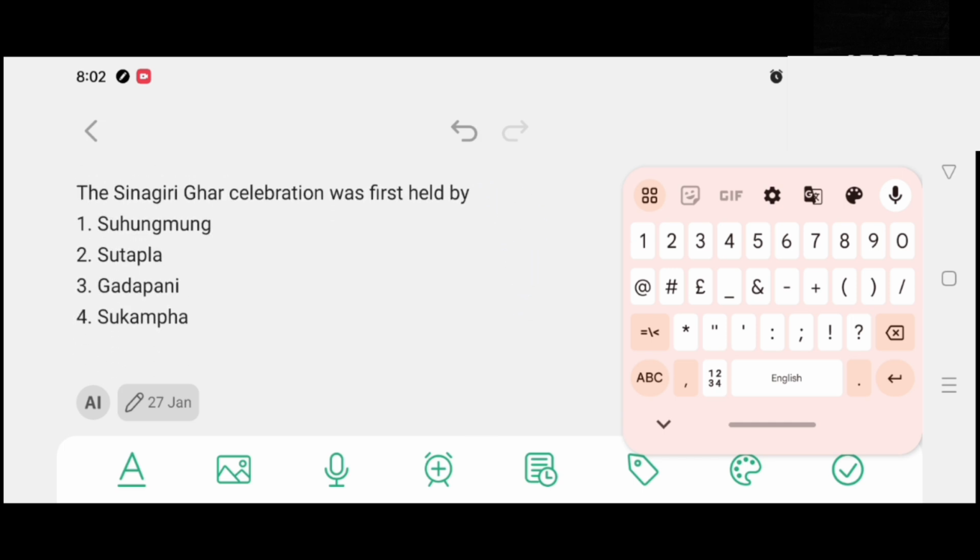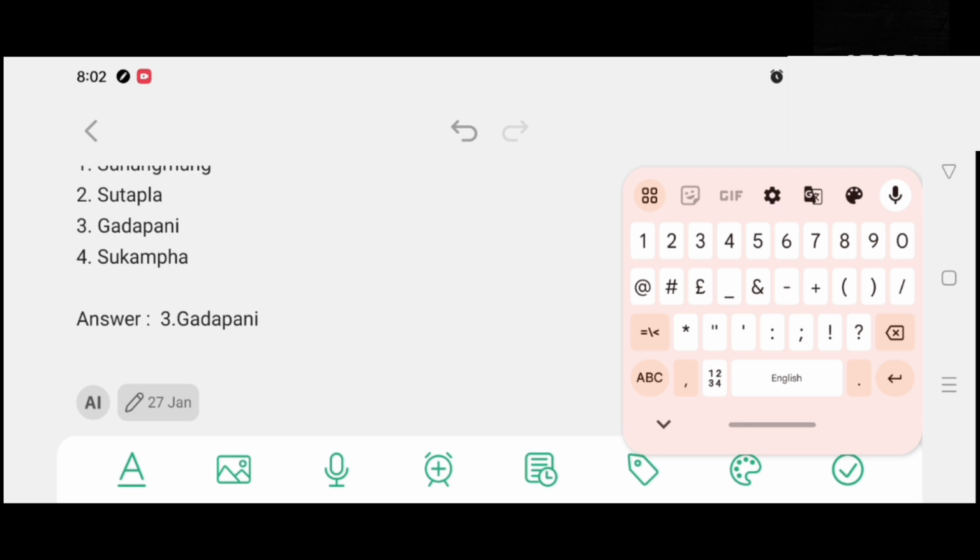The Sinagiri Ghor celebration was first held by option number 1, Suhungmung. Option number 2, Sutamla. Option number 3, Godapani. Option number 4, Sukampha. And the correct answer is option number 3, Godapani.